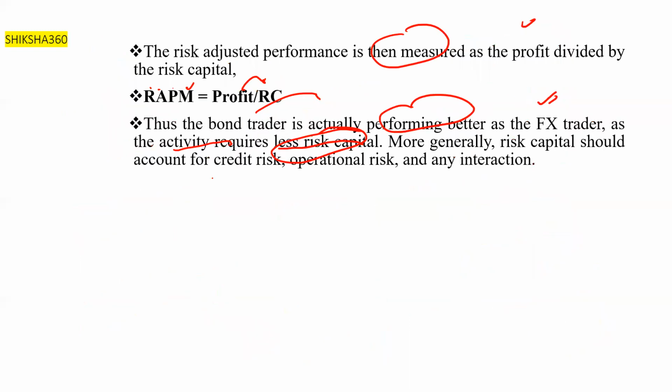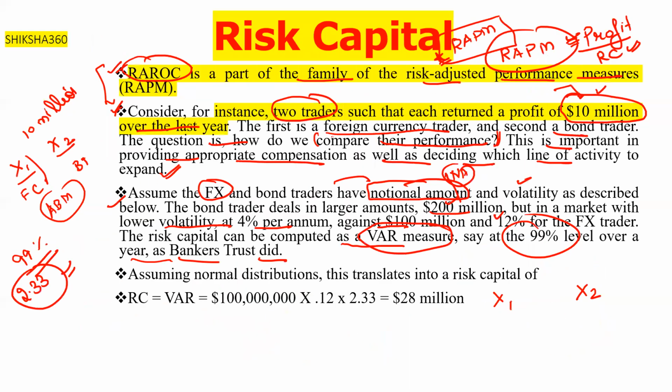Clear? So they are saying the same thing. Thus the bond trader is actually performing better than the forex trader, as the activity requires less risk capital. More generally, the risk capital should account for credit risk, operational risk, and any interaction. So basically, risk capital is involved in all the cases. That is basically the risk adjusted performance measure. I hope this concept is clear to all of you regarding the risk capital.